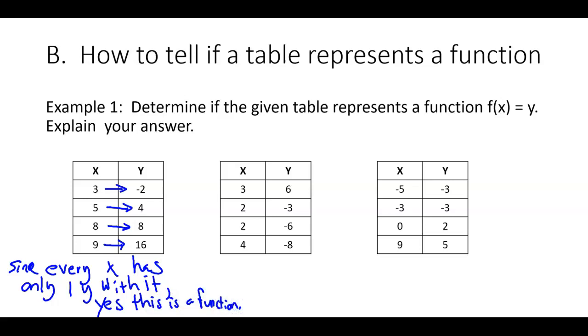In other words, if Miss X feels like she's 8 that day, Mr. Y is going to be 8. If Miss X feels like she's 3, you know for sure Mr. Y is going to be -2. He's not going to be unpredictable. We'll know exactly what he's going to be.